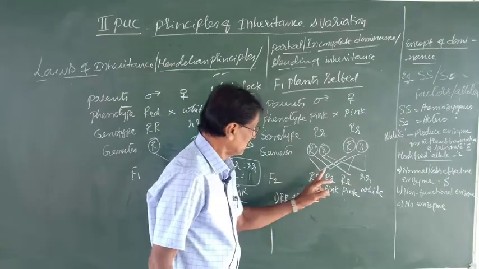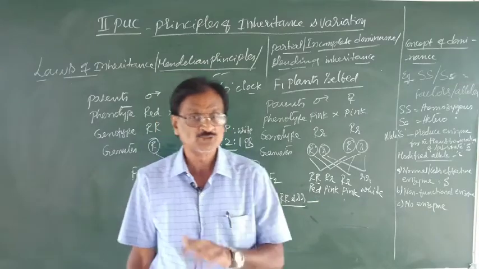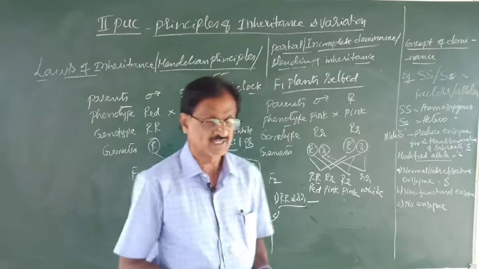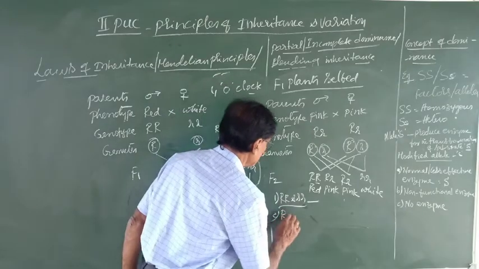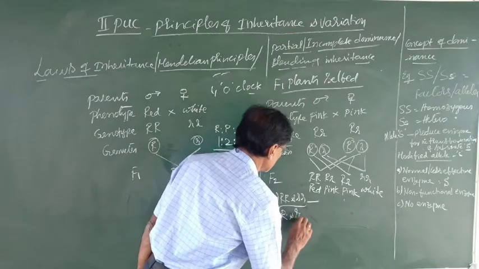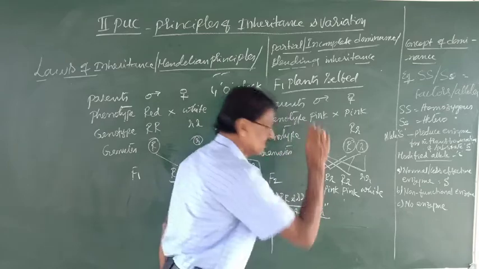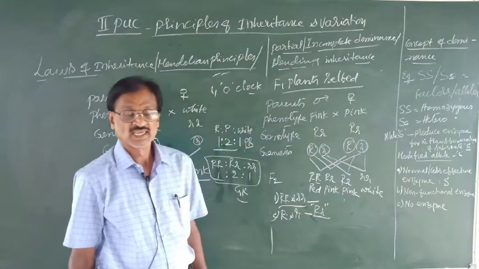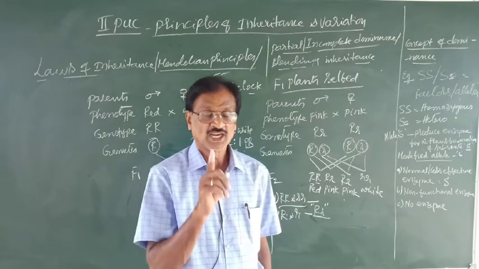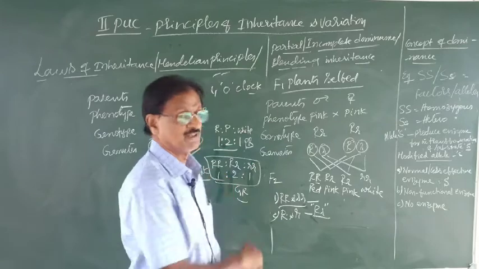But is there any specific gene for the pink flowers? No, absolutely no specific gene. But when the gene for red and the gene for white come together, that results in the pink flowers. Hence, the pink flowered plant is always a heterozygous individual. That is another conclusion.